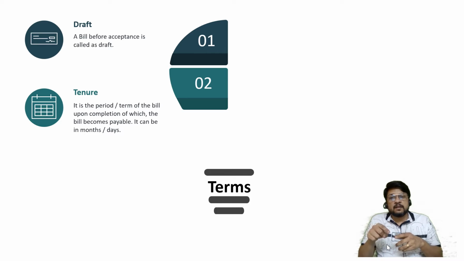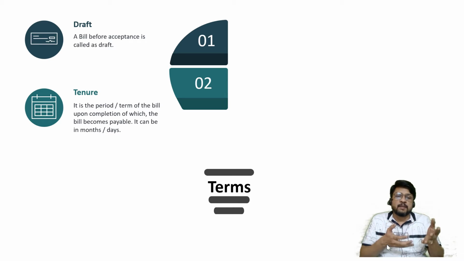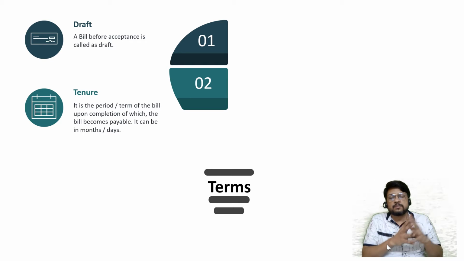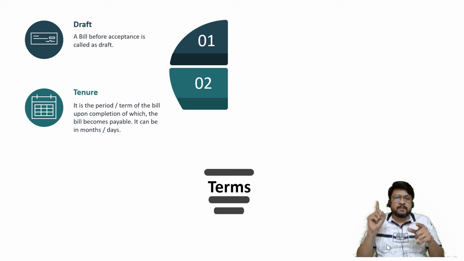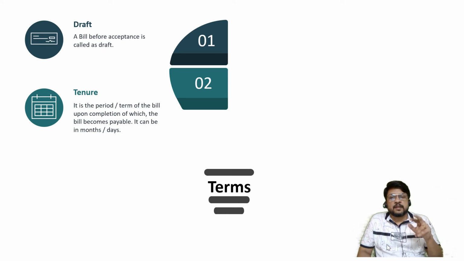In case of a bill, the period can be anything. The period can be 1 month, period can be 3 months, period can be 5 months, period can be 8 months, 10 months also. That's not a problem. The period will be decided by the drawer and the drawee. You know properly, in the previous lecture we have discussed it. The drawee can also go for qualified acceptance or conditional acceptance, in which the condition can be put about the tenure of the bill. So drawer and drawee will decide what is the tenure of the bill, and upon the completion of that tenure, the bill will become payable.